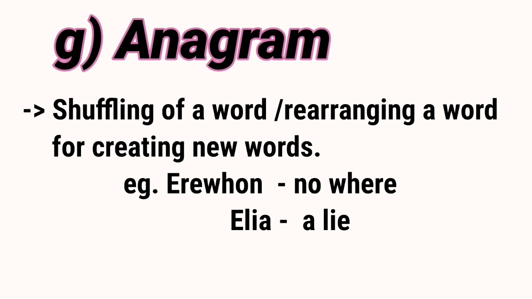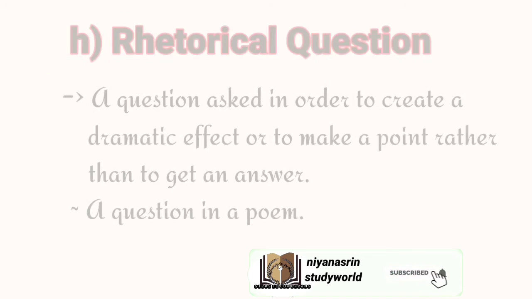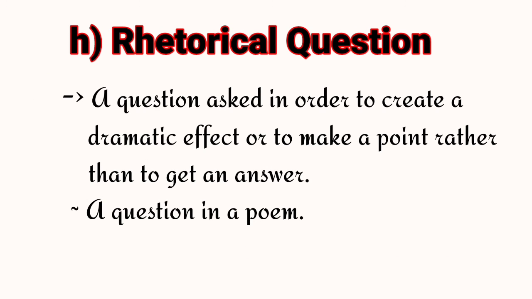Anagram. It is shuffling of a word or rearranging a word for creating new words. For example, Enrhwe is the anagram of nowhere. Alia is the anagram of ally. The last one, rhetorical question. It is a question asked in order to create a dramatic effect or to make a point rather than to get an answer. Usually, such rhetorical questions can be seen in poems.